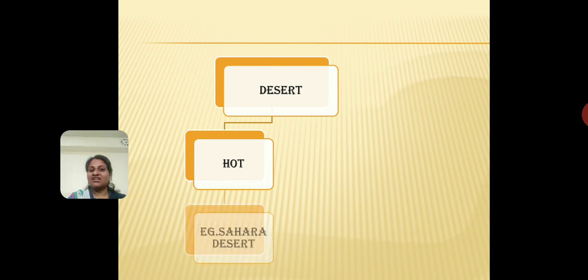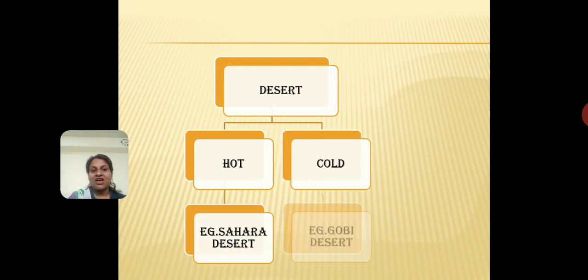Now, there are two types of deserts, hot and cold. What are the two types of deserts? Hot and cold deserts. Very easy to remember. Hot deserts, for example the Sahara Desert, then the Thar Desert in Rajasthan. Okay, apart from this, what are the cold deserts? Cold deserts are deserts like, for example, the Gobi Desert. So you have two kinds of deserts, hot and cold.